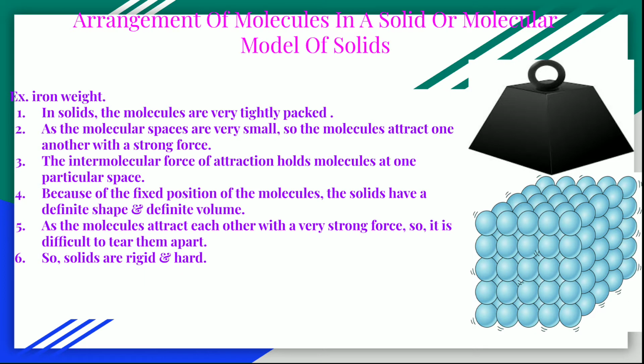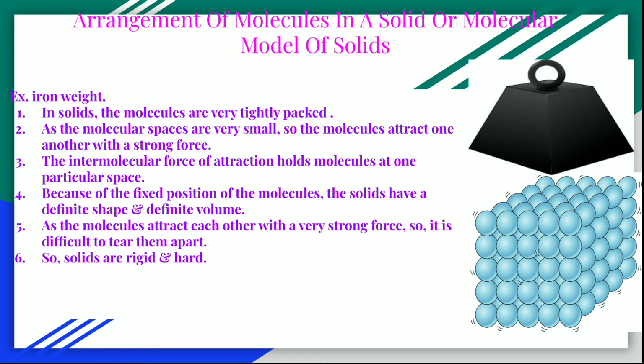Okay, next we come to the arrangement of the molecules in a solid, or the molecular model of solids. For example, an iron weight. See the picture, the black colored one is the iron weight. In solids, the molecules are very tightly packed as the molecular spaces are very small, so the molecules attract one another with a strong force, that is the intermolecular forces are more.